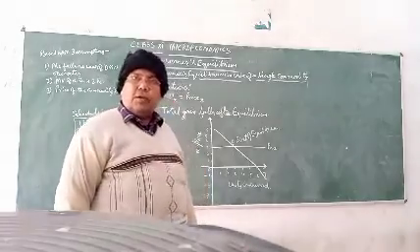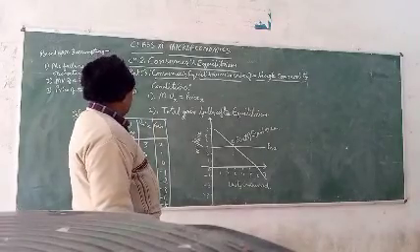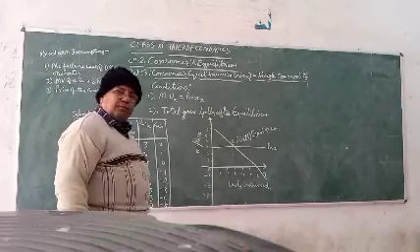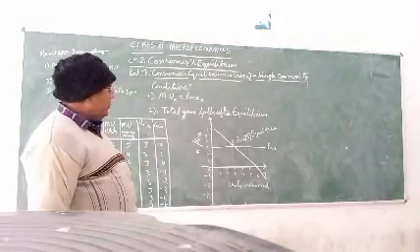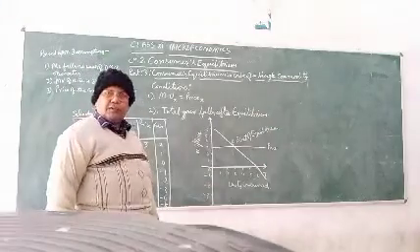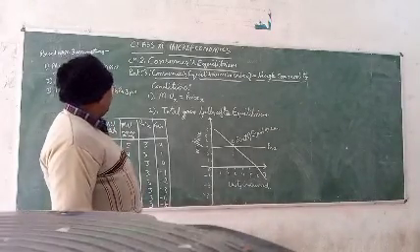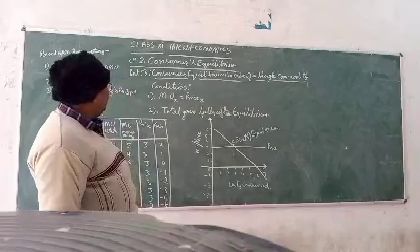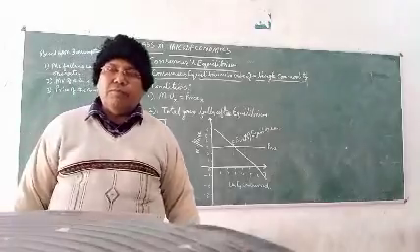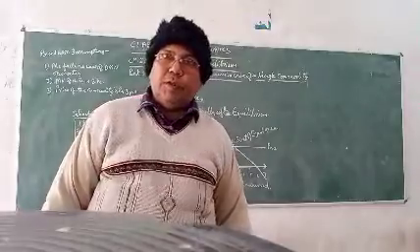On the basis of these two conditions, the situation of the equilibrium of the consumer can be explained, can be discussed. Let us consider the marginal utility of X equal to price of X, the first condition of equilibrium of the consumer.